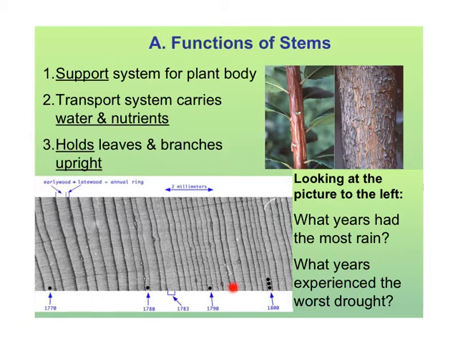If you look at this picture right here, you can see where they had cut the stem in half. And each of these rings represents a year in the life of the tree. And you can tell where it had the most rain or where they had drought, where it didn't rain and the tree didn't grow as well. So you can see right here where it's very narrow, that would be where they had drought. Here you can see where they had lots of rain and the tree grew really well.